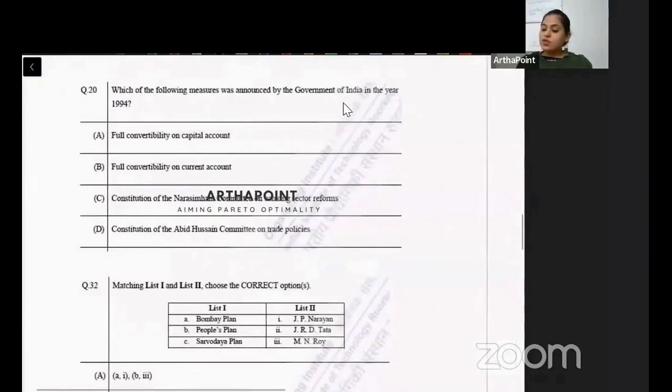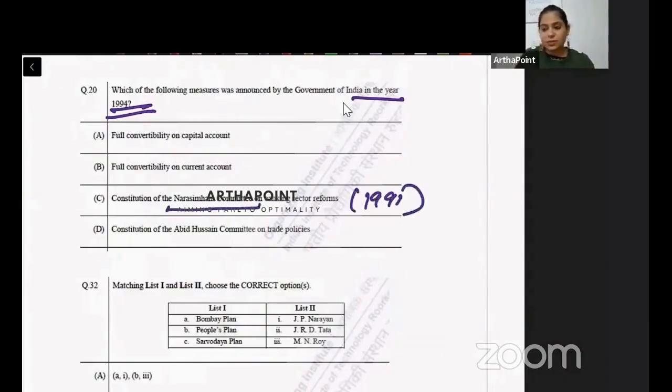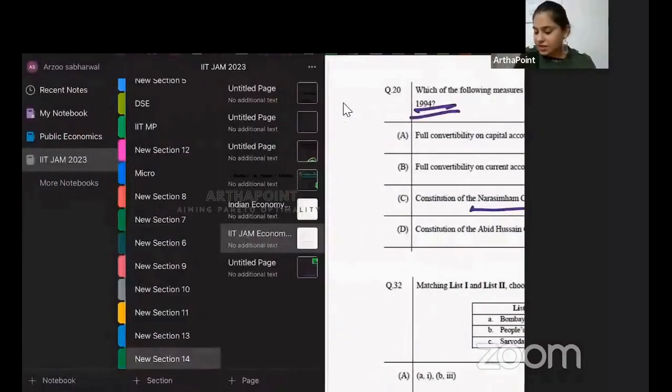Okay, come to the next one. Which of the following measure was introduced in India in the year 1994? So these kind of questions now I feel are a little on top because remembering the year for each and every becomes difficult. This is Narasimha, I just taught you. This was in 1991. Abhi humne dekha. It came, right? Trade policies also we know, but still knowing when full convertibility of current account took place and when full convertibility of capital took place, remembering each and every year is I think difficult.